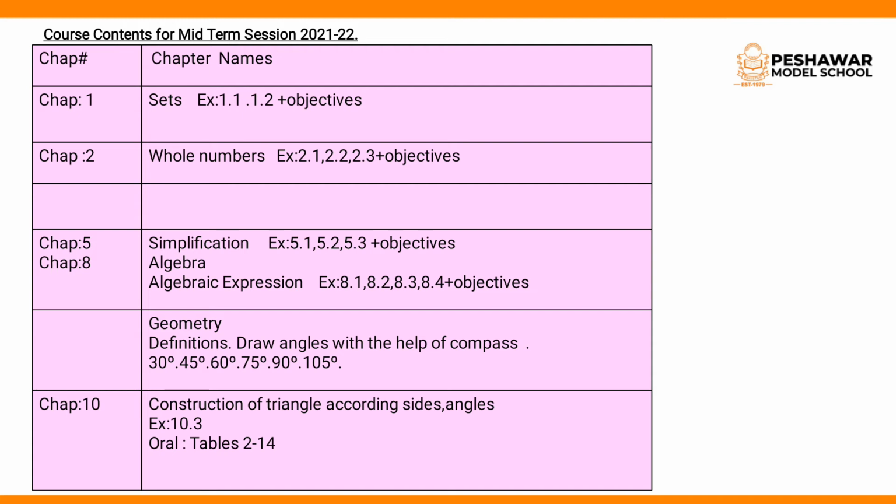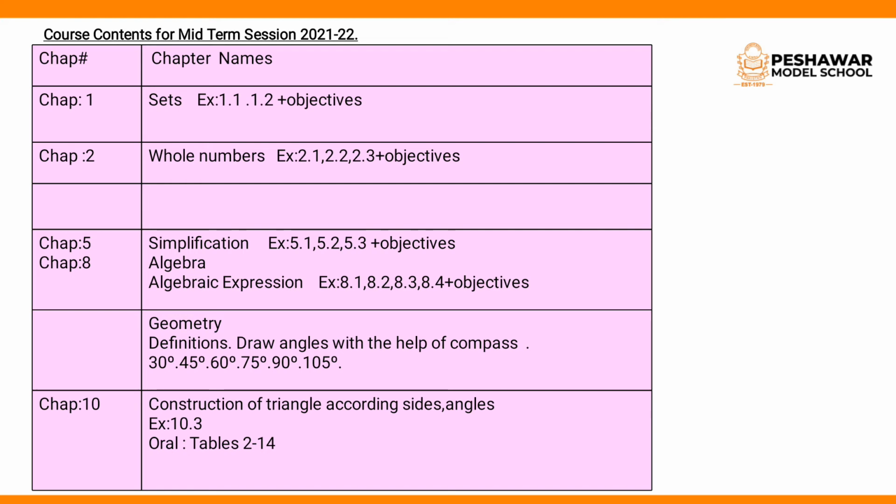Next is geometry. In class 5th you have also done the definition of geometry, that geo means earth and metry means measurement, but you have also done this definition that it is also a branch of mathematics that deals with measurement and relationships of line, angle, surface and solids. Now in geometry we will do definitions and draw angles with the help of a compass: 30 degree, 45 degree, 60 degree, 75 degree, 90 degree and 105 degree.